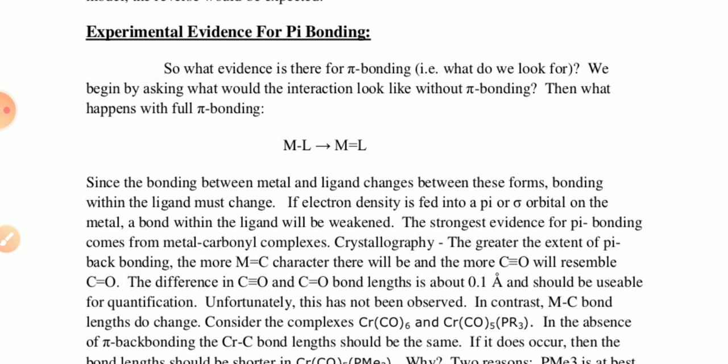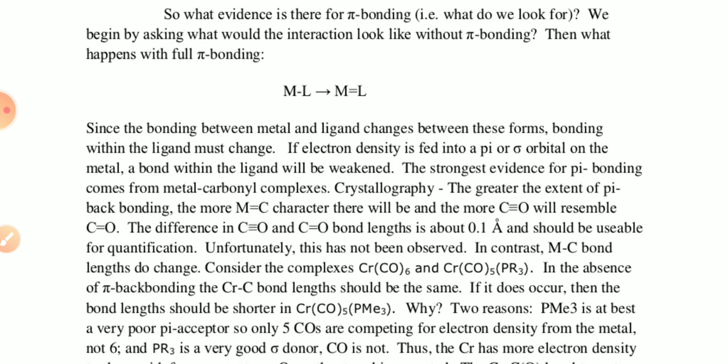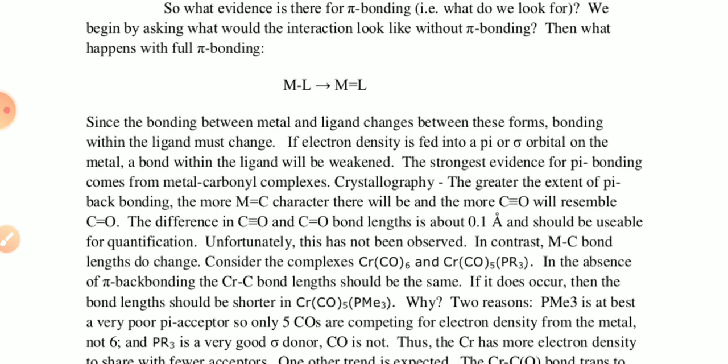The strongest evidence for pi bonding comes from the metal carbonyl complexes. In crystallography, the greater the extent of pi back bonding, the more metal double bond carbon character, and the less of the carbon oxygen triple bond. The difference in length between a carbon triple bond oxygen and a carbon double bond oxygen is about 0.1 angstrom.